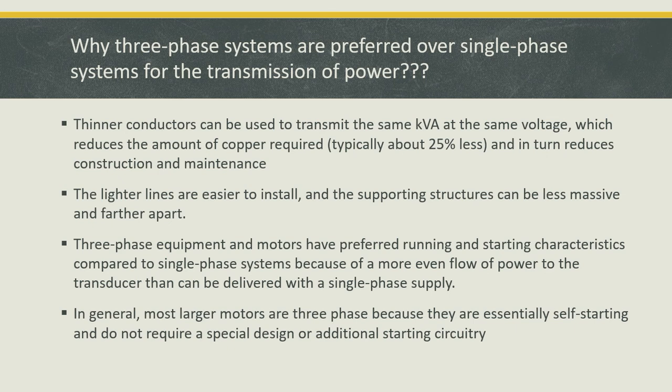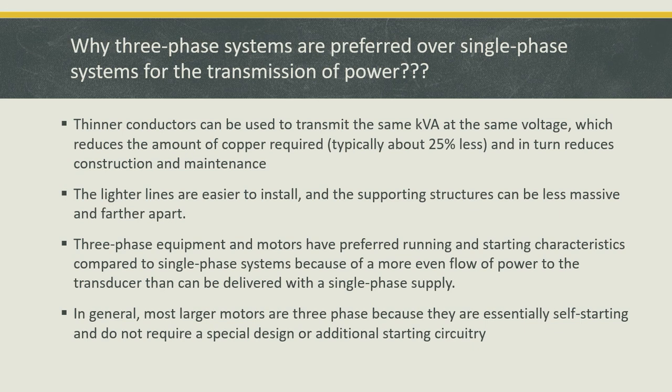we use thinner conductors when we go for a three-phase system. Why? Because we transfer the same kVA rating at the same voltage when we compare to the single-phase system. The conductor size is reduced. If the conductor size is reduced, automatically the amount of copper required is reduced. Typically about 25% is less, so that it reduces the construction and maintenance. It is a very important point.